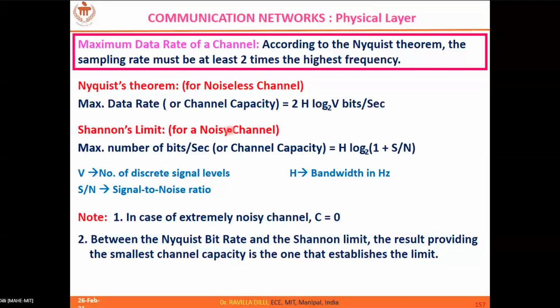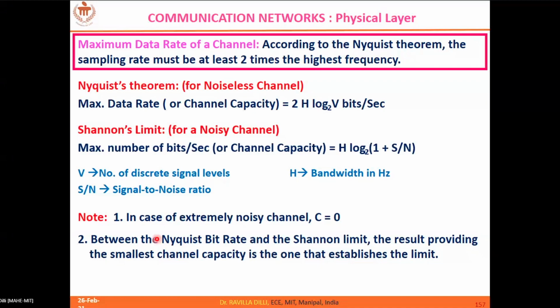So this is for a noisy channel, while the Nyquist theorem is defined for a noiseless channel. The bandwidth is involved in both channel capacity formulas, but V, the number of discrete signal levels, is involved in the case of the Nyquist theorem, whereas SNR is involved in the case of Shannon's limit.